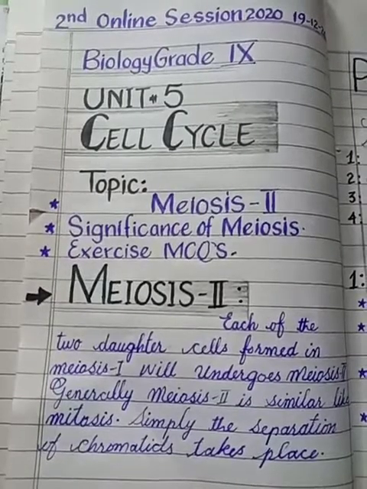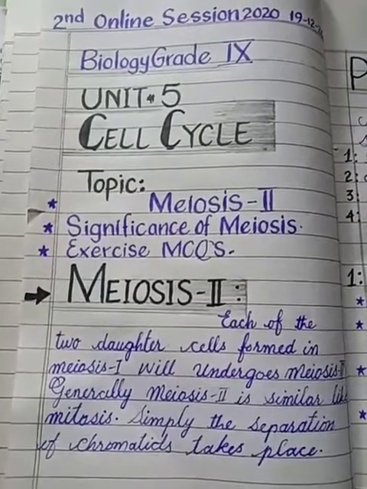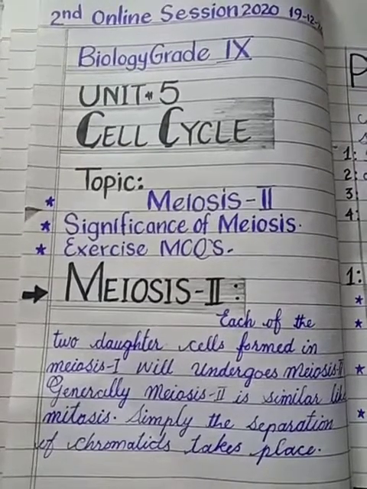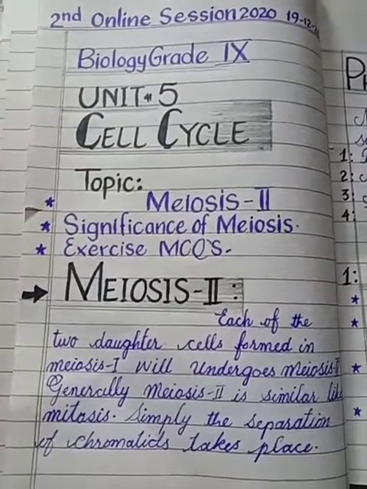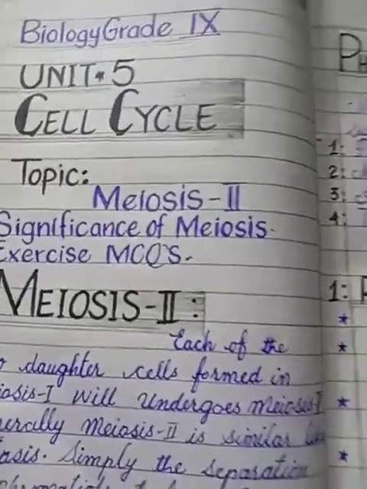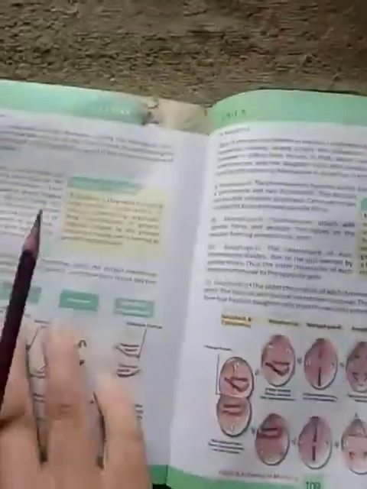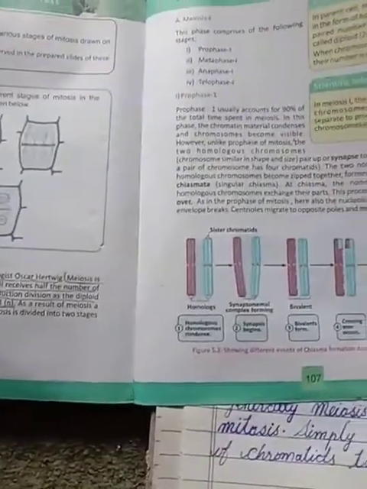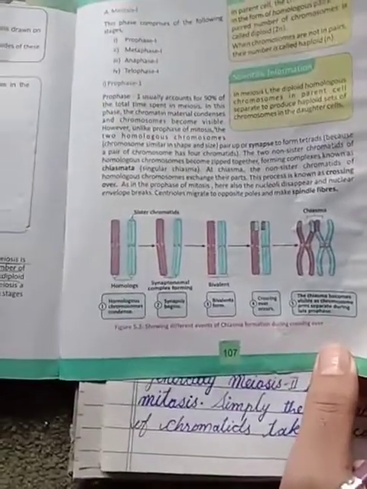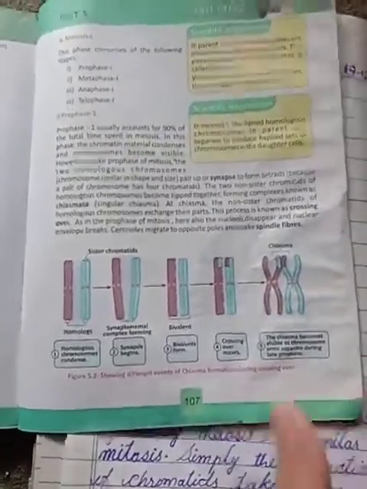Let's start today's topic, that is meiosis 2. First of all, meiosis 1 and meiosis 2 are phases of meiosis collectively. In meiosis 1, as you can observe in your book, we studied four phases, that were prophase 1, metaphase 1, anaphase 1 and telophase 1.